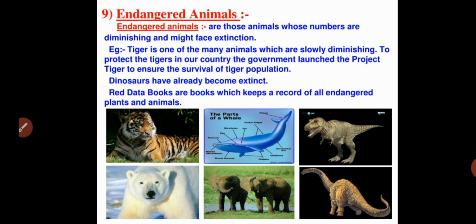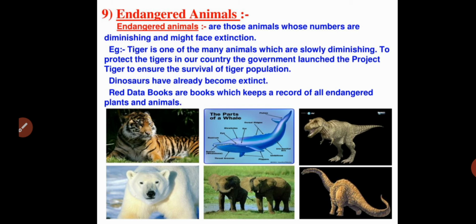Also, one more animal is there, that is the dinosaur. Dinosaurs have already become extinct. And there is also a very important book, that is the Red Data Book. Red Data Books are the books which keep a record of all endangered plants and animals. Which book records all endangered plants and animals?